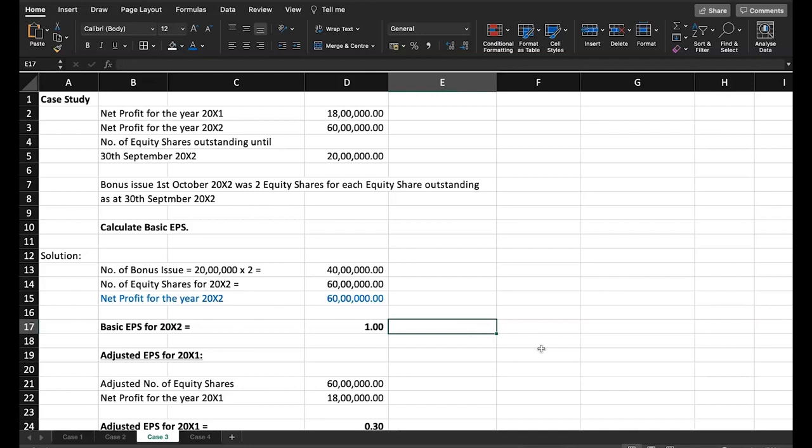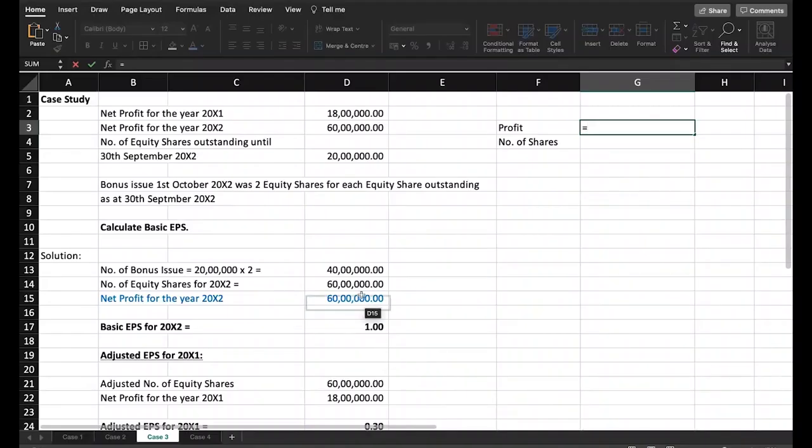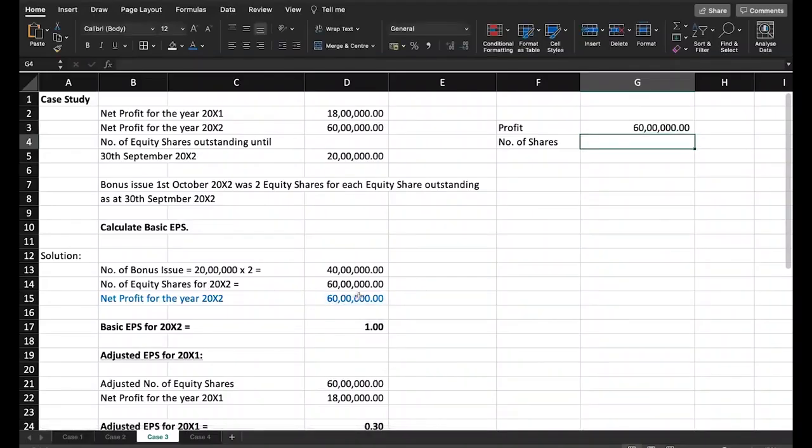If they had not gone for this bonus issue, what would have been their EPS? Let's try to do some small comparative analysis here. So what is the profit and what is the number of shares? This is an assumption that they are not going for a bonus issue. In that case, profit is 60 lakhs and the number of shares is 20 lakhs. If I calculate EPS, this is for which year? This is for 20x2, right?